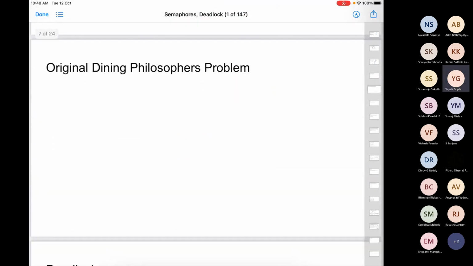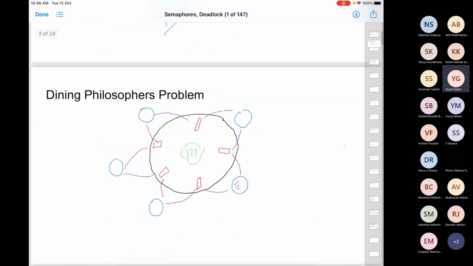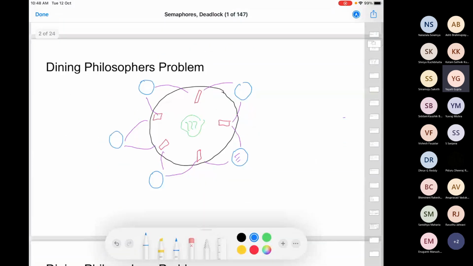Given that we now have some intuition to solve this problem, let's come to the original problem and try to solve that. So how can we use semaphores there? Everyone requires one chopstick on the left and another on the right. So let me come back here. Let me just name all these to make it easy. Let's say this is P0, P1, P2, P3, P4, and then I have these chopsticks, C0, C1, C2, C3, C4. So how do I modify my solution to this?